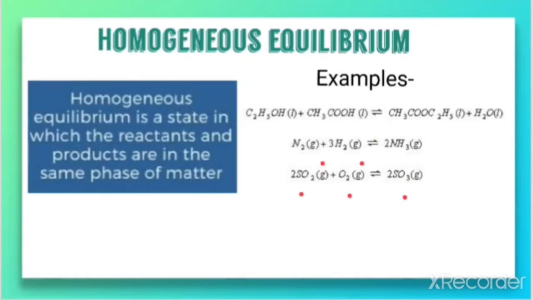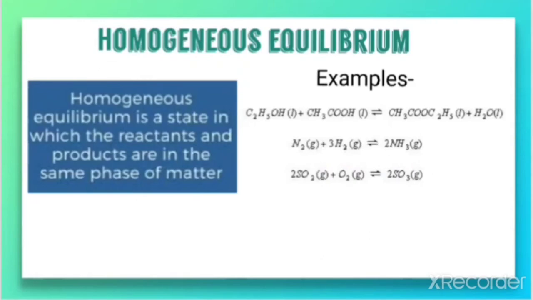As you are familiar, oxygen is a gas. Sulfur dioxide is also a gas, and the product formed is also a gas. So the equilibrium is attained where both the reactants and the product are in the same physical state.